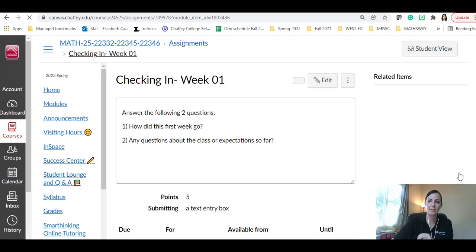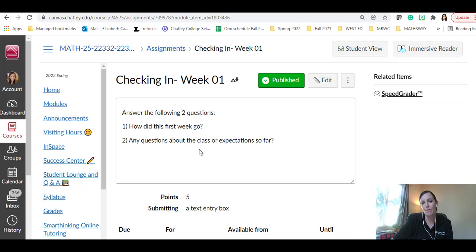Then you hit next, and the last thing at the end of every week is to complete a check-in. Normally it'll say, like, how did the first week go, any questions, and then it might have a practice problem. For this first week, it's just any questions about the class or expectations so far. So please make sure you complete that. There's just a little text box entry. Again, this is my view because my student has not yet completed the welcome module. So complete that welcome module first.